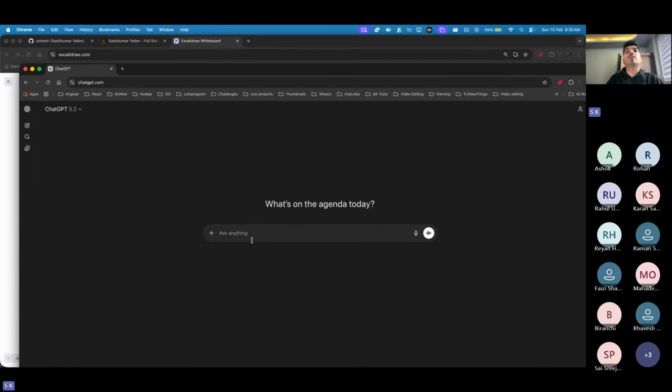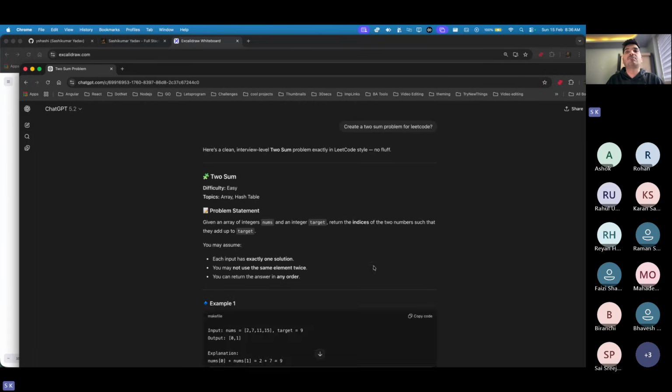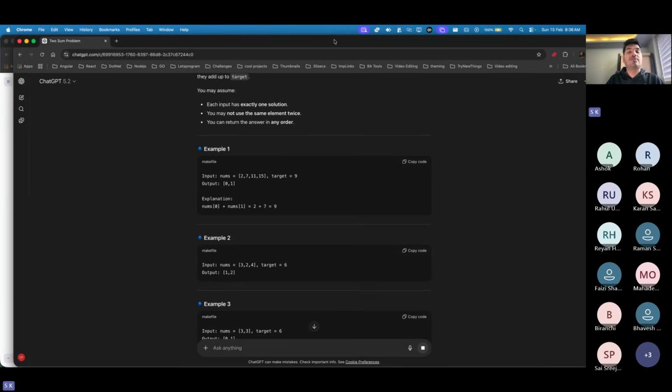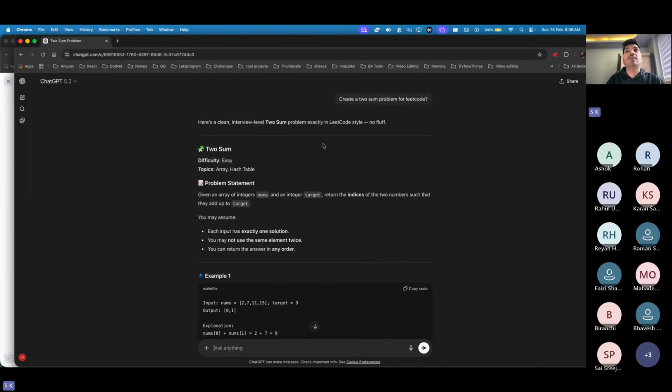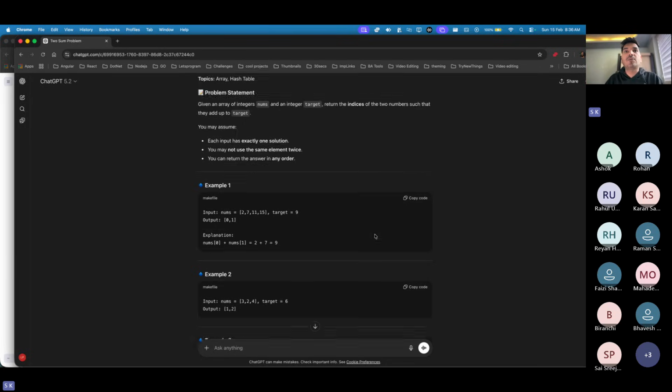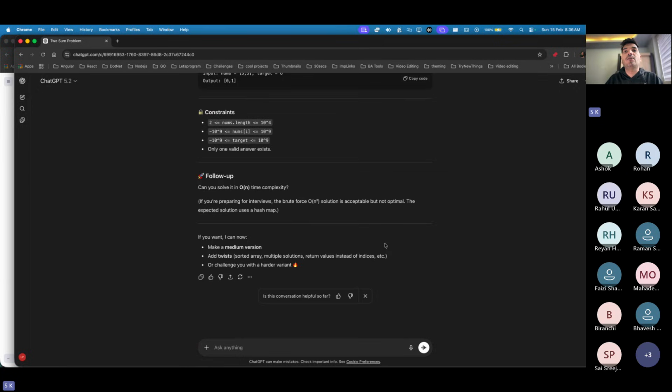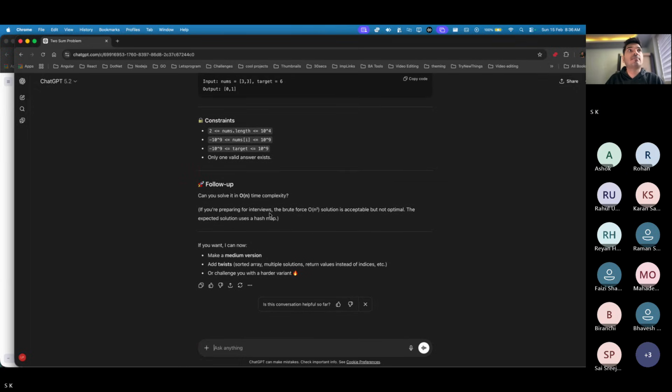So now here, this is my ChatGPT, and I'm asking it to create some problem for LeetCode. So I gave it an instruction, and it is trying to do it from scratch for me. Yes or no? As per your definition, I gave an instruction, like for example, I'm asking it to build a project. It does the same thing, right? It's able to provide me all the information from scratch, and I'm done. Yes or no?